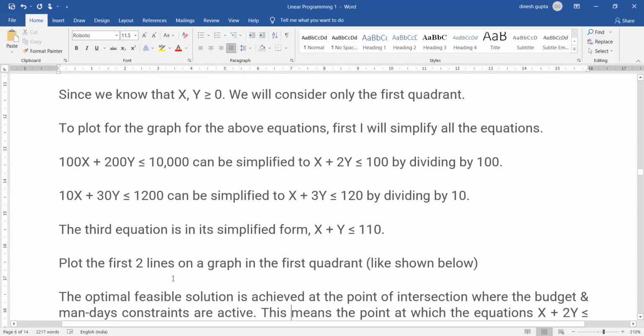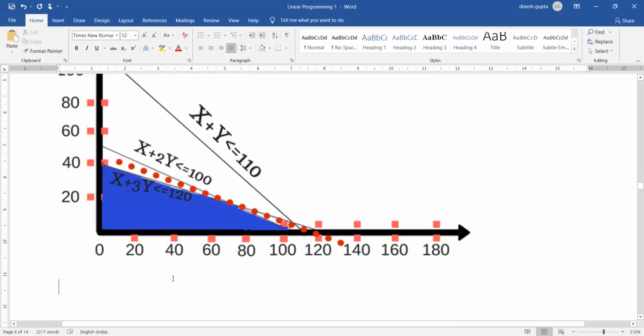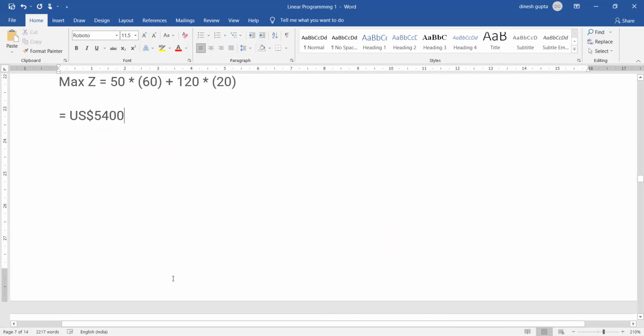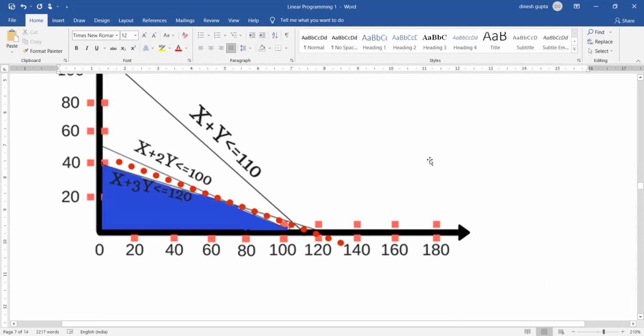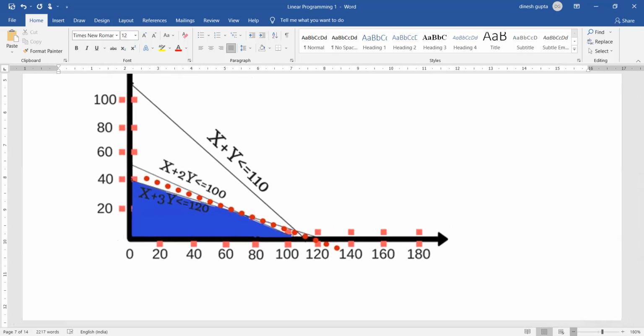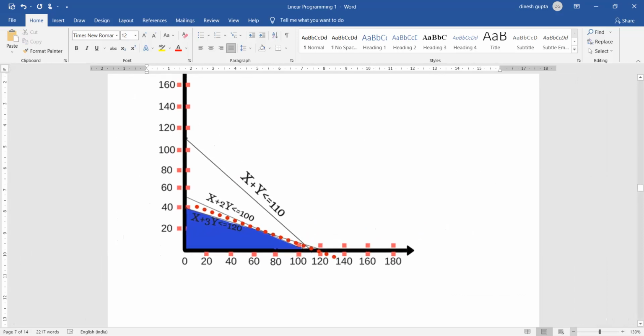So once the problem formulation has taken place, we need to represent this with the help of the graph. So here is the graph. The first constraint that we have, for example, is x plus y less than or equal to 110.